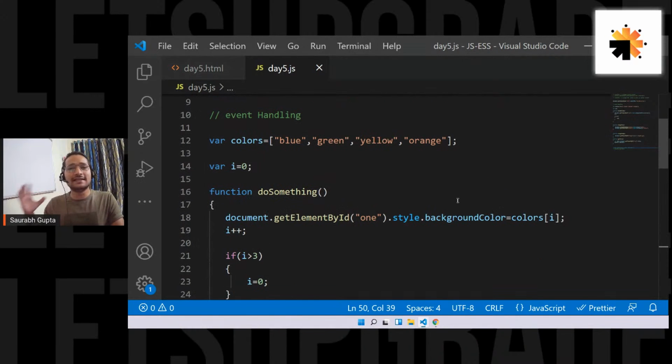So now guys, see, in these 7 days, we have learned a hint of JavaScript. You can say around 10 to 15% of JavaScript. Right now, tomorrow is the last day, and tomorrow we are making a project, and in that also we'll learn some things, some new things, some old things. We'll combine everything and make a music player.